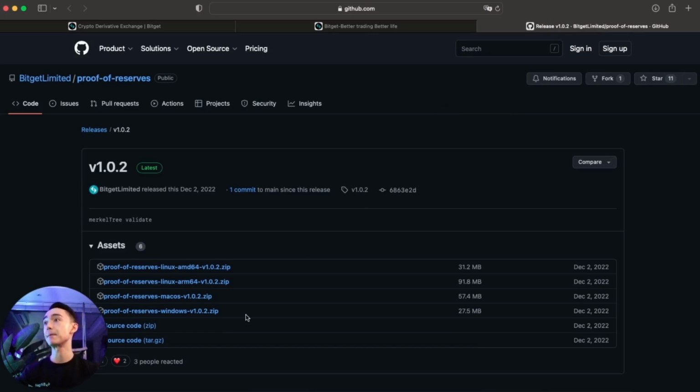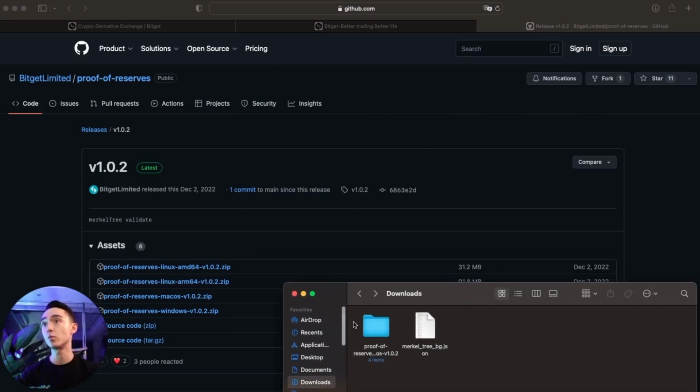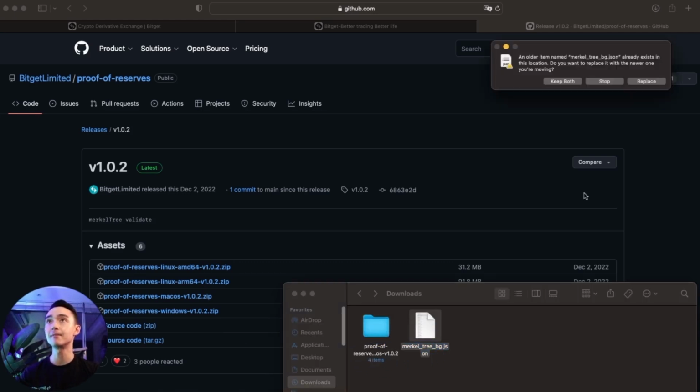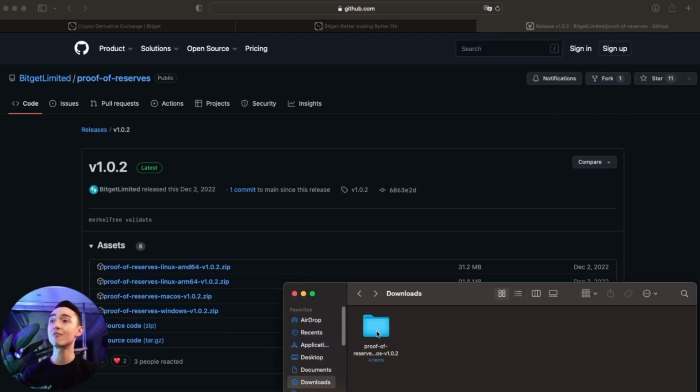And of course, I'm using a Mac, so I download the Mac file. Now you will see I have 2 files downloaded. One is the Merkle Tree data, which is the first file that I got, and then the proof of reserves. This is the file from GitHub. Now, we want to have your data into this file. So you want to drag it in, and it will ask you if you want to keep the original or replace. Click on Replace, and then now you have 1 file.